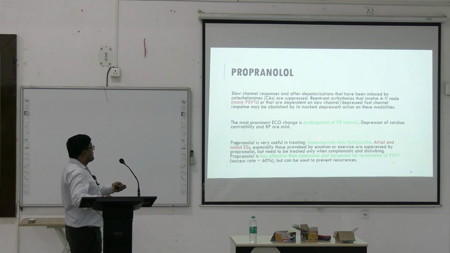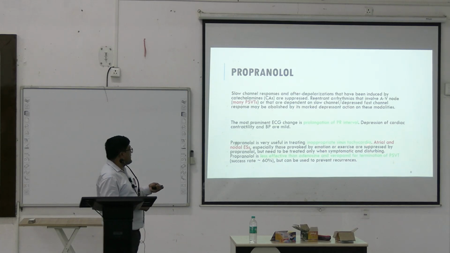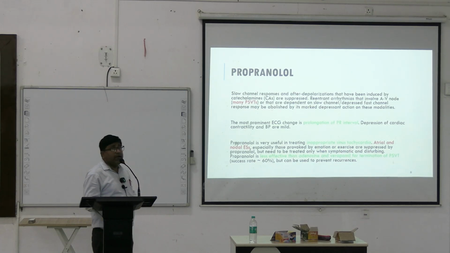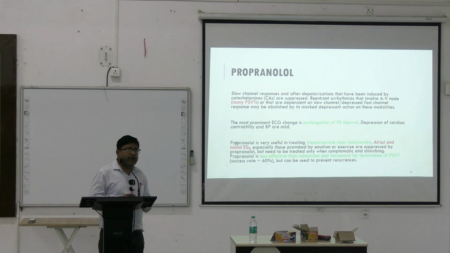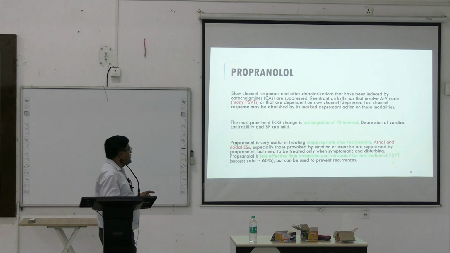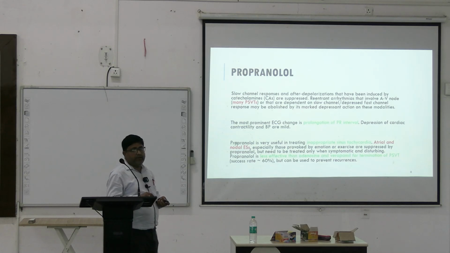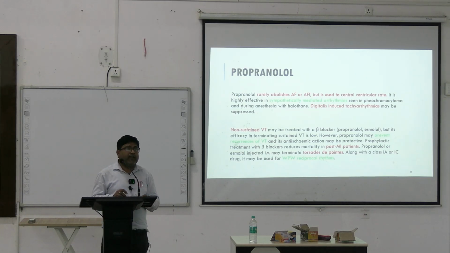Now, prolongation of PR interval already said. They are used for inappropriate sinus tachycardia. They are used to terminate paroxysmal supraventricular tachycardia, but are less effective than adenosine and verapamil. Okay. Drug of choice in paroxysmal supraventricular tachycardia is adenosine.